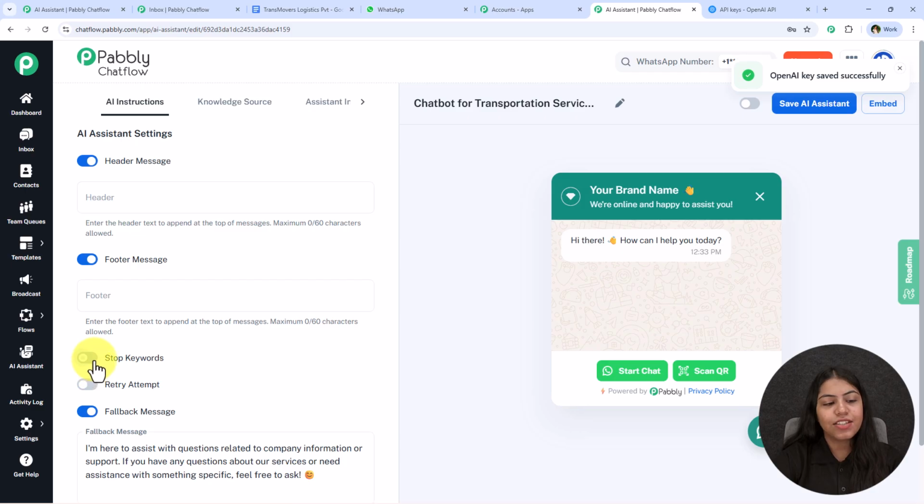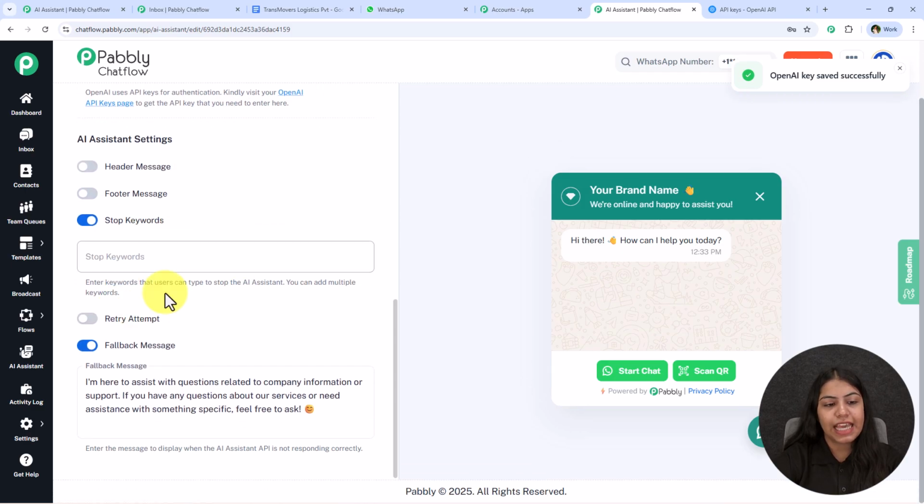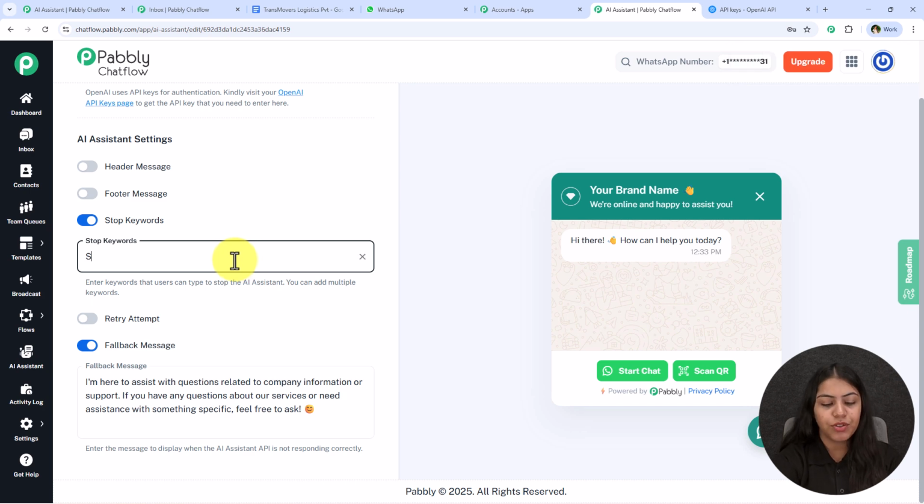The next is this stop keywords. If you wish to stop this AI assistant, you can enter some keywords. We're going to do the same. What you have to do is type the keyword and then press enter to add the keyword. It is really important that we press enter, otherwise the keyword will not be added. So you can add multiple keywords over here, all right?